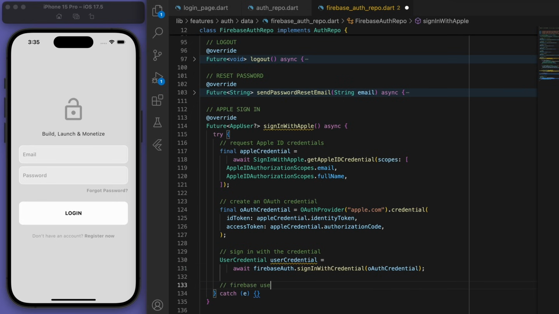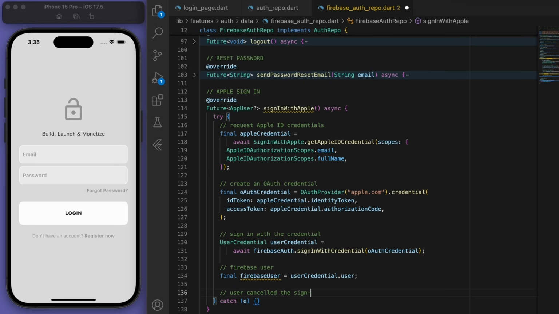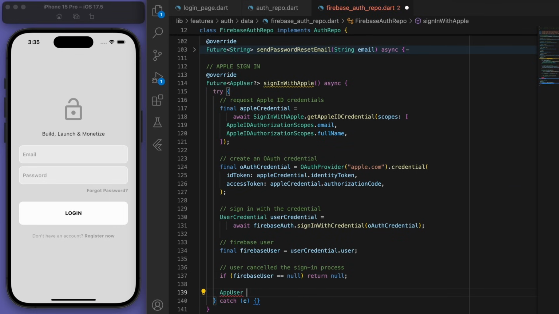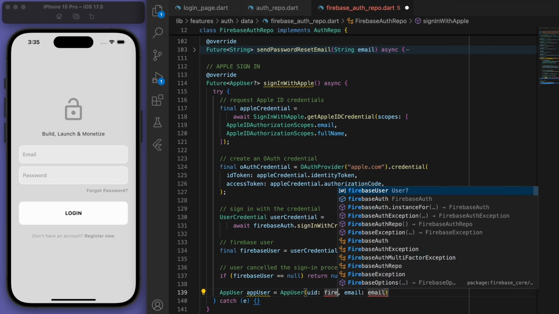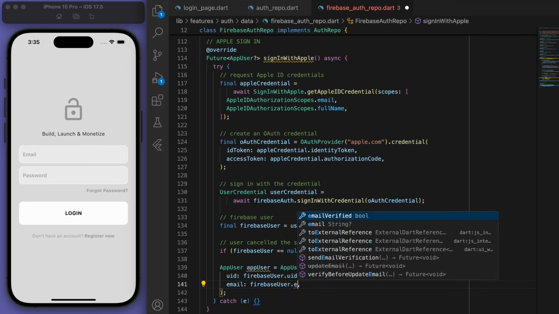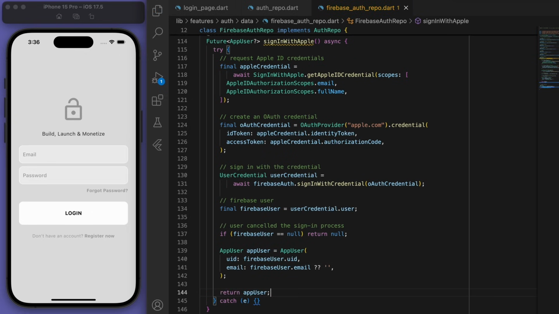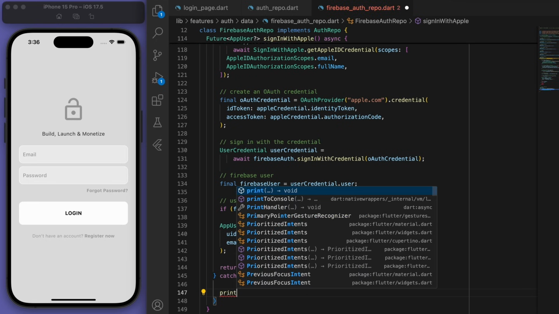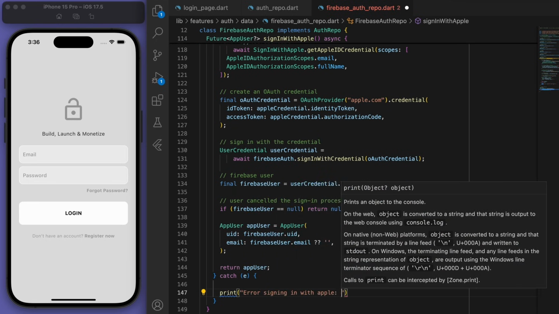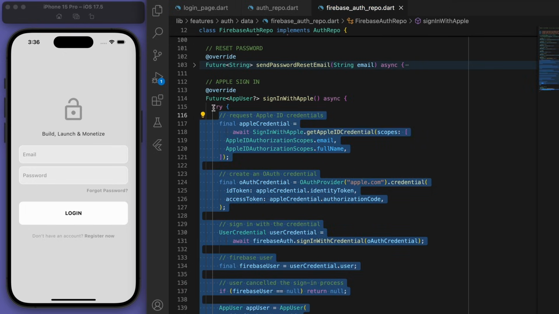And if that's successful, then we should be able to return this Firebase user. And if everything is all good, then we should be able to create our app user in our code, and just display any errors. Sweet, and that's pretty much the code that you need for signing in with Apple.